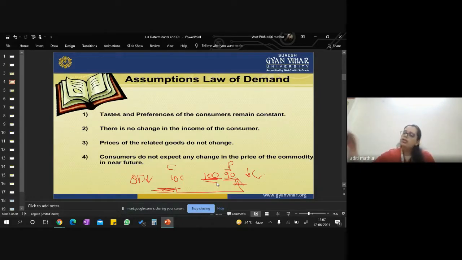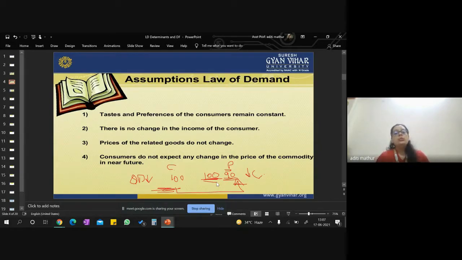You are not buying today because in the future, when the prices decrease, you will buy. So it is assumed that there is no such expectation, which is again one of the assumptions. This is not really possible because of human nature. Every human being is expected to be a rational human being, right?